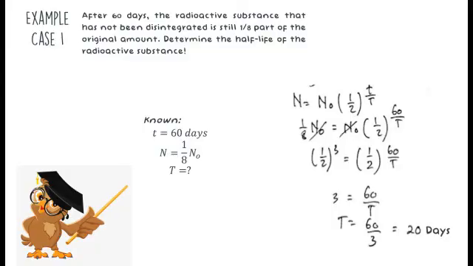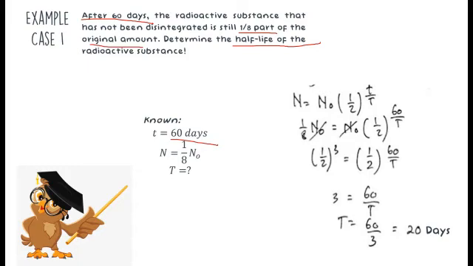Okay, for the example, case 1. After 60 days, the radioactive substance that has not disintegrated is still 1/6 part of the original amount. Determine the half-life of the radioactive substance. From these questions, we know that the time of activity is 60 days.